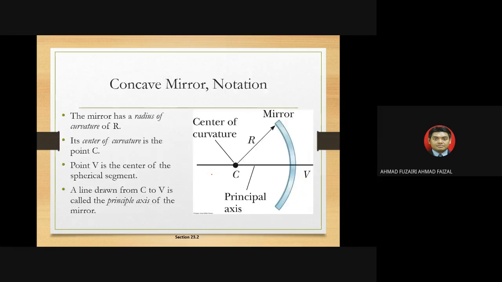So how to look at this: the concave mirror, or convex mirror, is a part of a big circle. If you remember how to draw a center of curvature and so on, it's actually based on a very big circle like this.